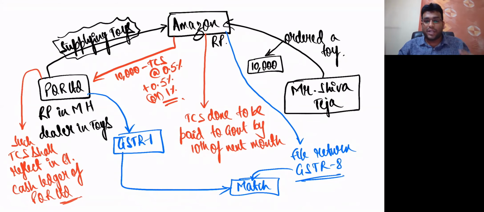That's why I clearly told you that if PQR Limited is directly taking money from Shivateja, then the provisions of TCS will not apply. Provisions of TCS will apply only when payment is made through the e-commerce operator. Let me give a practical example for that. Sir, we all know one website called OLX. We display the products and we sell. For example, I put up my phone on OLX. You saw that phone, you liked it, you called me, we both met somewhere, I sold the phone to you, you made a payment to me.